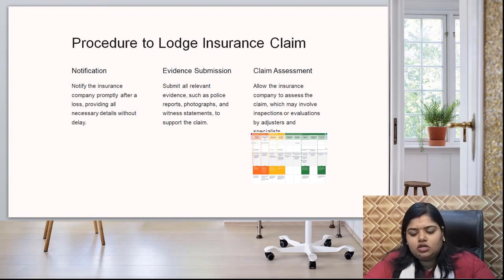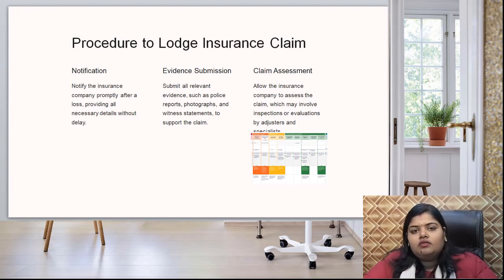Now, coming to the procedure to lodge an insurance claim. One is notification. Notify the insurance company promptly after a loss, providing all necessary details without delay. The first step to go for an insurance claim is to notify them. Let them know that something has happened and somebody wants to claim.